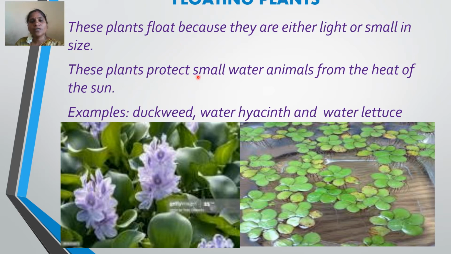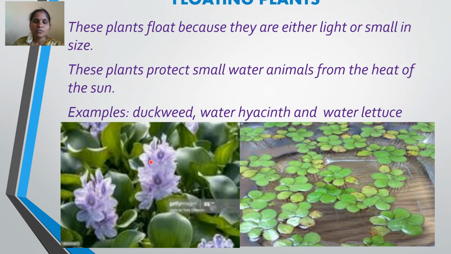This plant protects small water animals from the heat of the sun. These plants protect the small water animals because they fully cover the water. Sometimes we can't even see whether there is water in that pond, because it is fully covered with the plants.